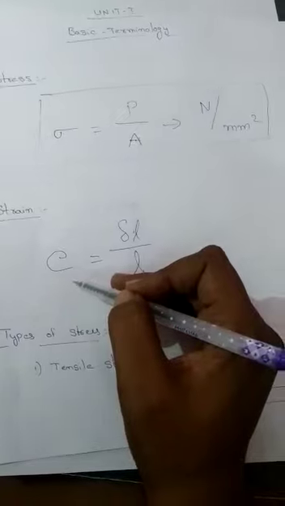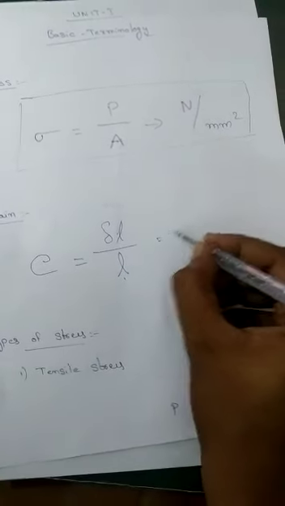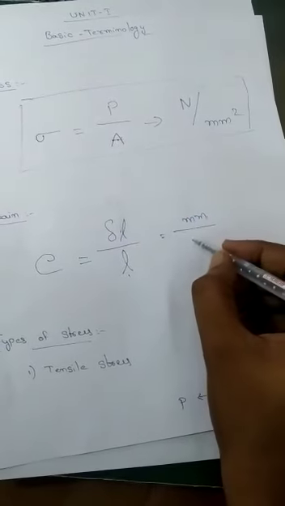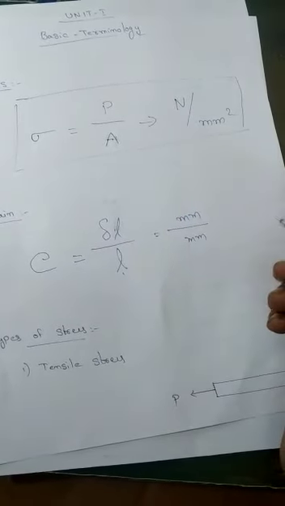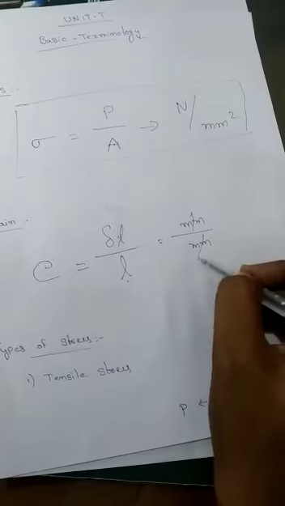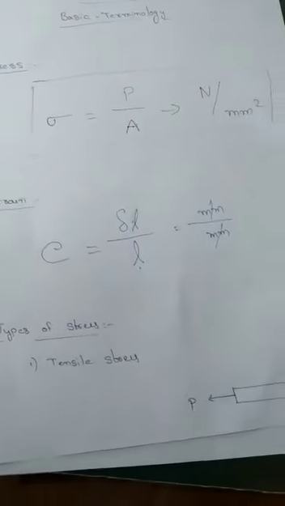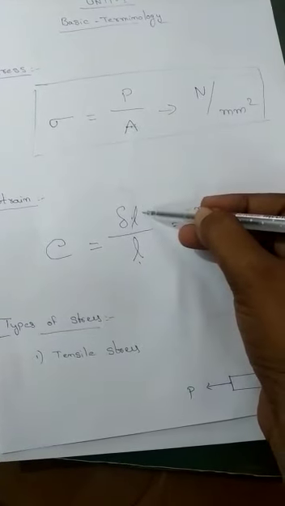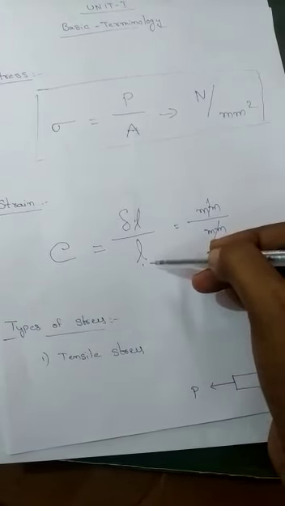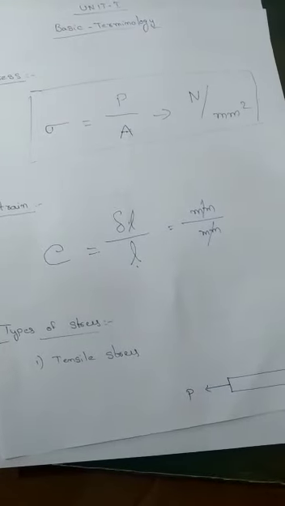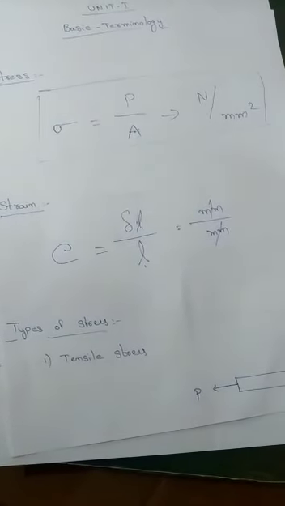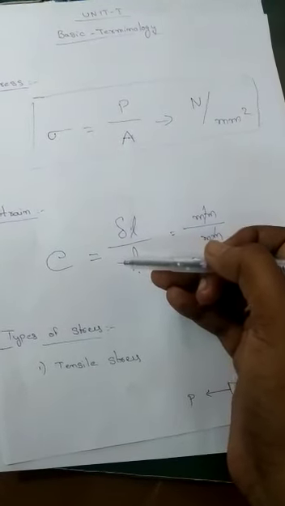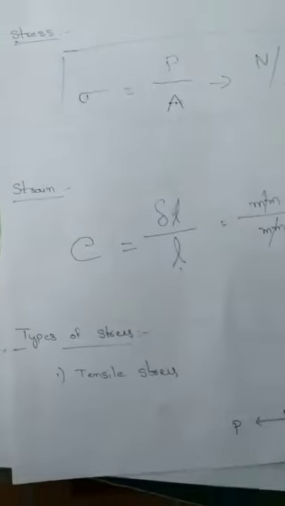Strain has no units because change in length is in mm, centimeters or meters, and length is also in the same unit, so both get cancelled. That's why strain doesn't have any units. Strain is a ratio between change in dimensions and the original dimensions of a body when we apply an external force. That is the main important thing.